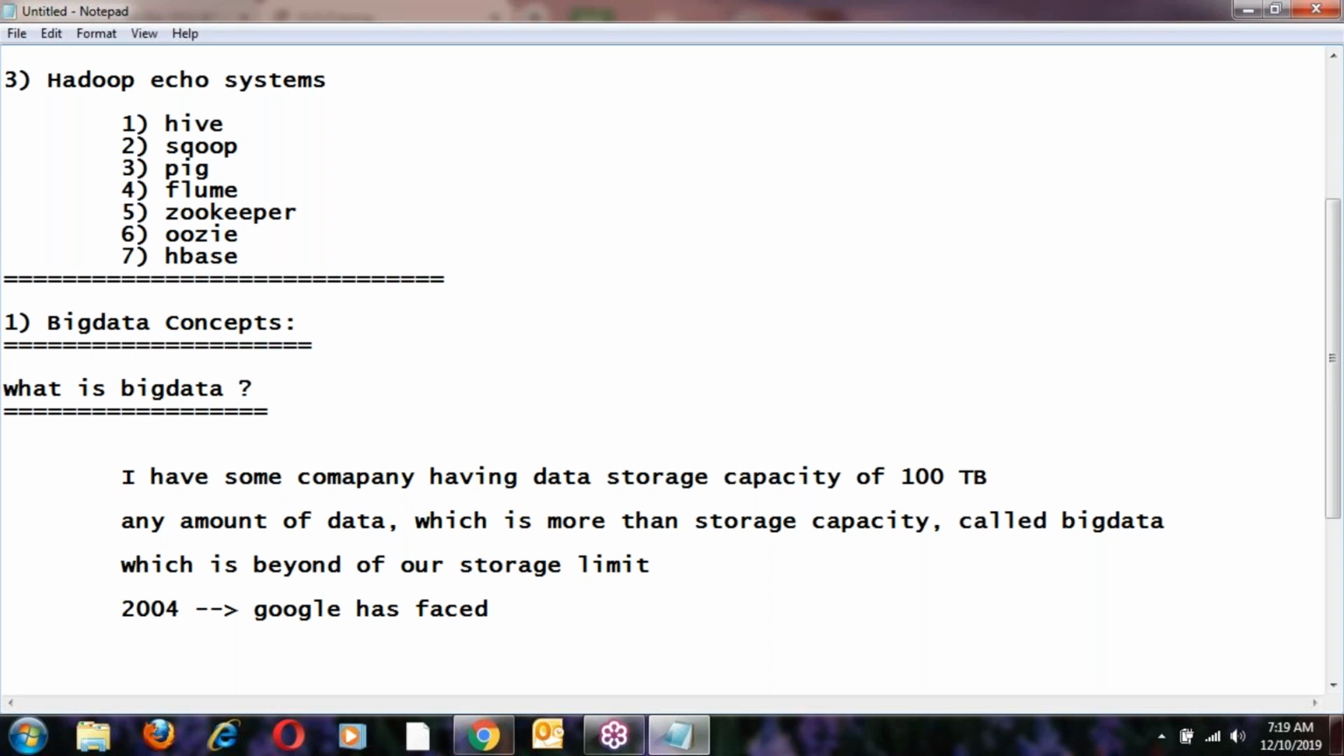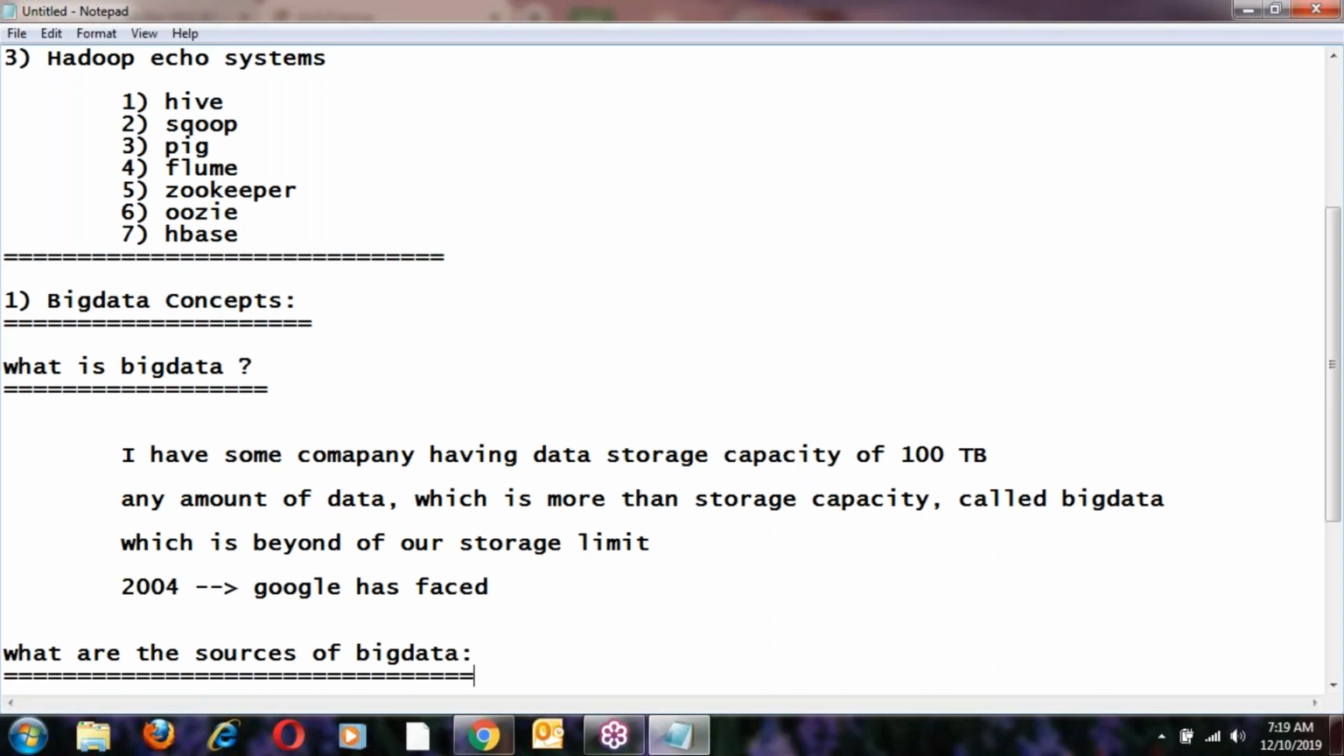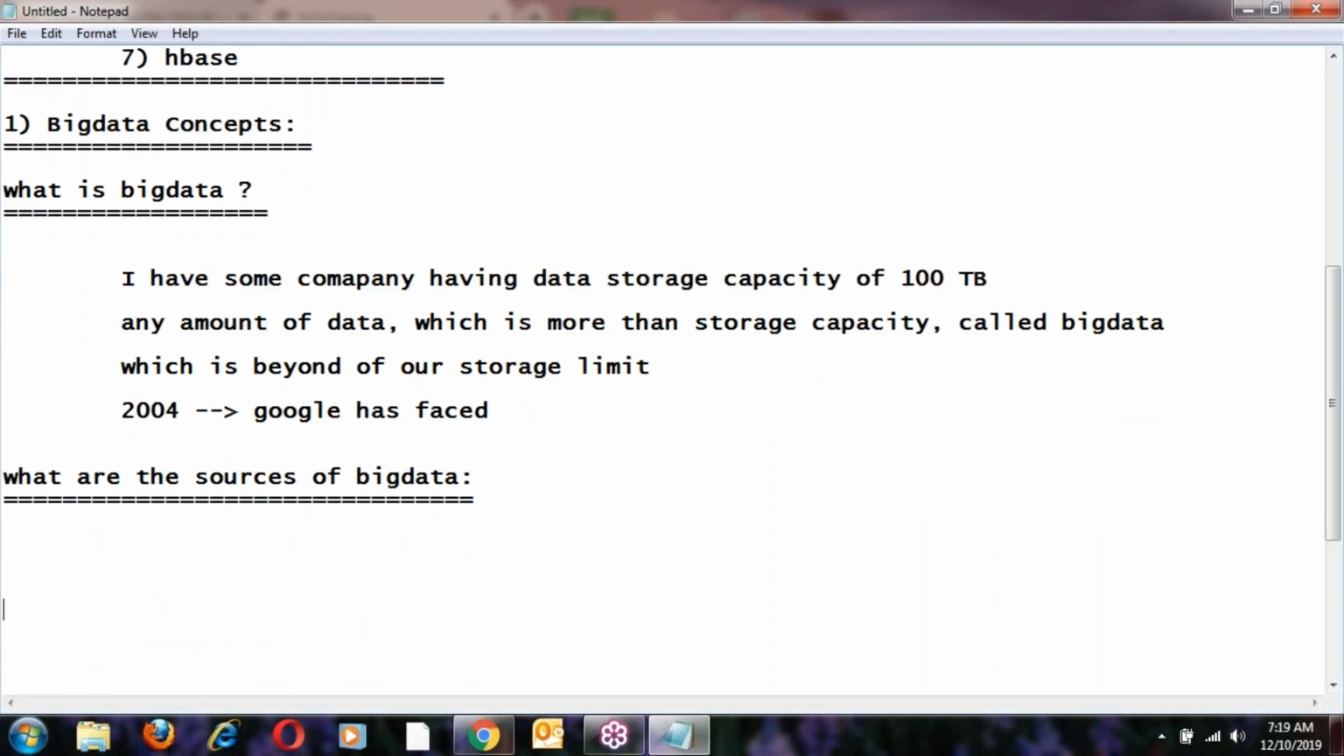Okay, next, let us see some more examples of big data. What are the sources of big data? Let us see one by one. Sources. So, big data sources.